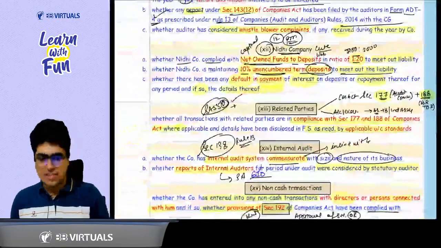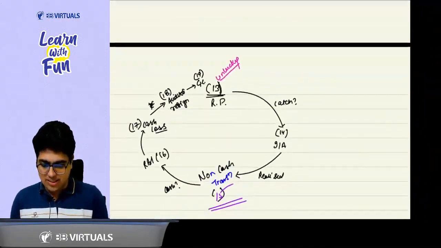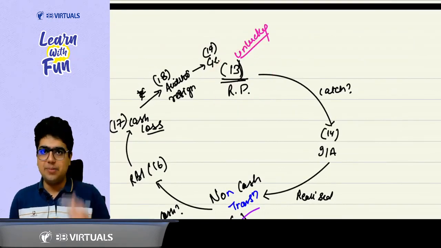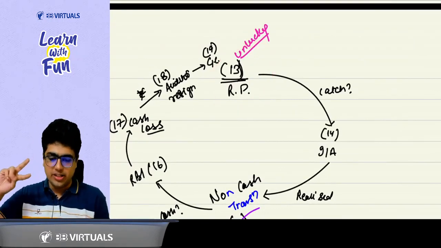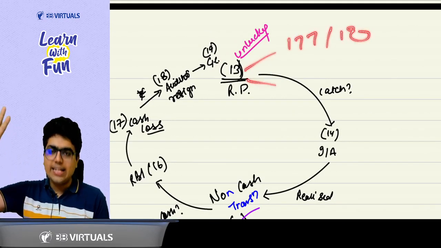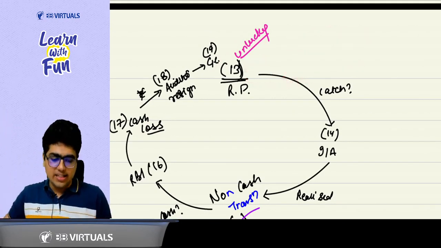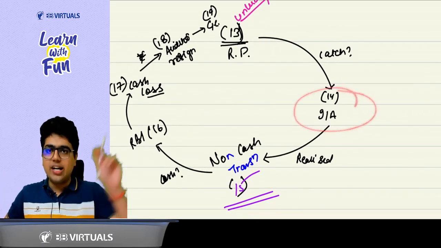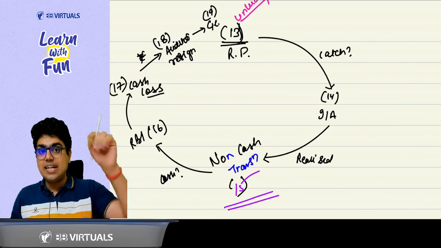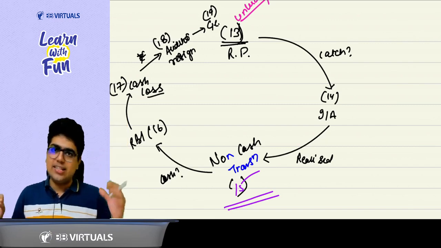Then you start with the circle. Then we start with the circle. Sir, what was the circle? Very, very easy. First of all, we talk about clause number 13, unlucky related party. What are the two things you check as an auditor? It has complied with section 177, 188. Got it. And second thing, it has been disclosed as per the accounting standard. Then you talk about the internal audit. Again, two things. The internal audit system is commensurate with the size of the organization and nature of the business.